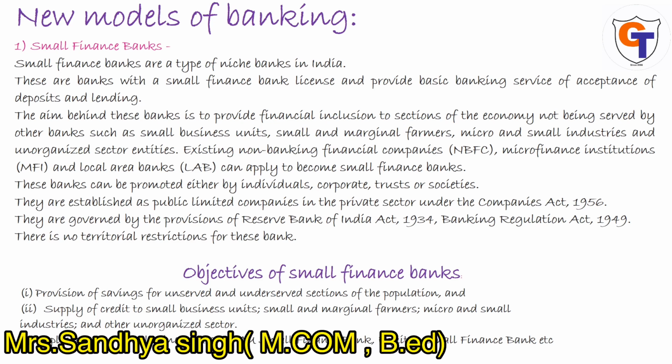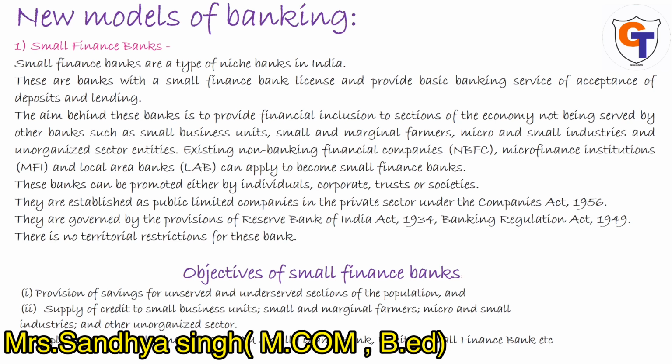Now, see, the very first thing is that we have to know the purpose of formation of this type of bank. The main aim behind this bank is to provide financial inclusion, financial help to sections of the economy not being served by other banks, such as small business units, small and marginal farmers, micro and small industries, and unorganized sector entities.